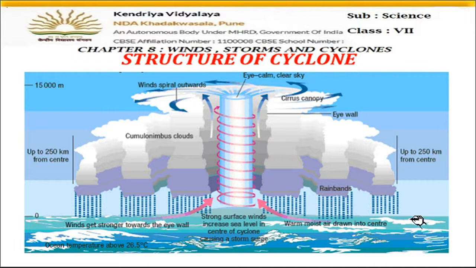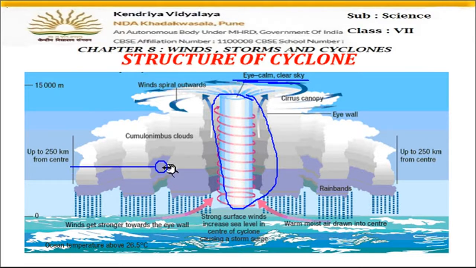So you can see the structure of the cyclone. Here you can see this is the eye, the calm region, and the sky is also clear here. But surrounding this, when the wind moves with a great speed, clouds are formed, because from upside also the rain is coming, and the winds are moving in such a way that they collide with each other. The winds have water vapors also, so they collide and they cause rain. So heavy rains are caused, fine, and you can see here the height and the width also. This is the width and this is the height. Okay, so this much is about the structure of the cyclone.